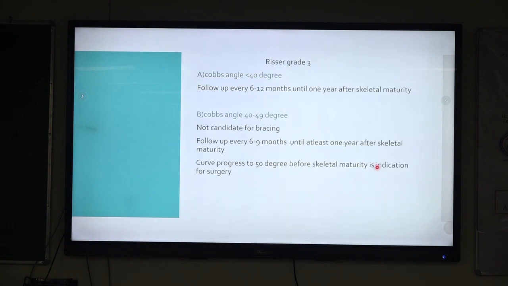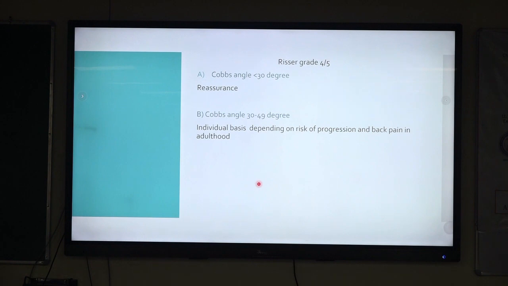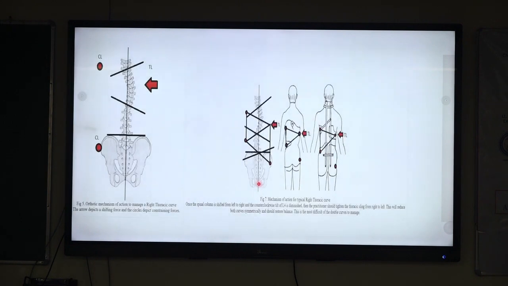At Risser grade 3, if the Cobb's angle is less than 40 degrees, follow up every 6 to 12 months until after skeletal maturity is reached. For 40 to 49 degrees, we usually don't go for bracing. We follow up every 6 to 9 months, and curve progression above 50 degrees is an indication for surgery. For Risser grades 4 and 5, less than 30 degrees only reassurance is required. At 30 to 49 degrees, if the patient has back pain not managed with conservative treatment, we can go for surgery. So this is the 3-point pressure system for each and every curve.